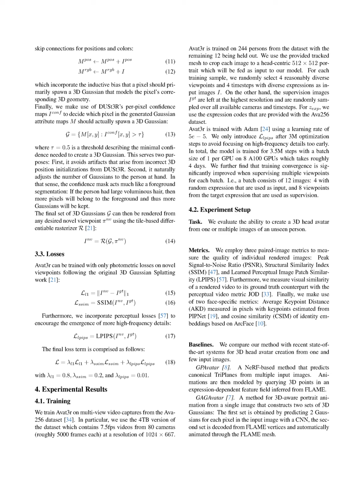Section: Losses. In this section, we discuss the losses used in training Avat3r. We can train Avat3r using only photometric losses for new viewpoints, similar to the original 3D Gaussian splatting approach. We define two main loss functions. The first measures the difference between the rendered image and the ground truth image, while the second assesses the structural similarity between them.